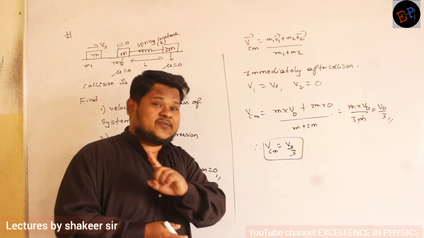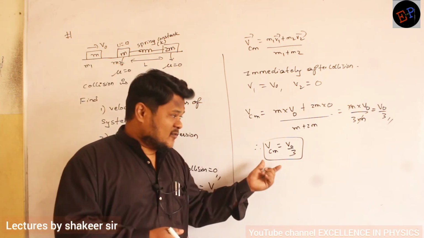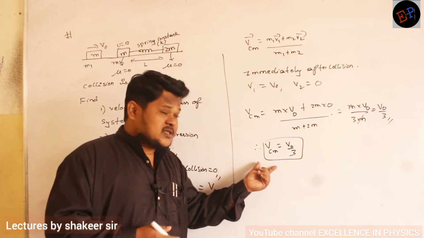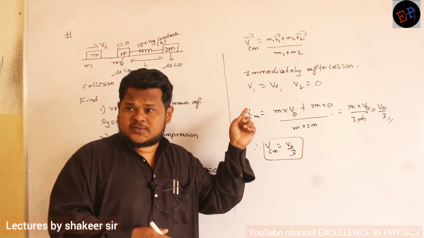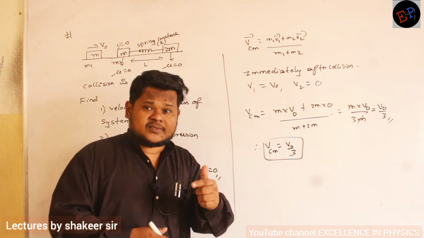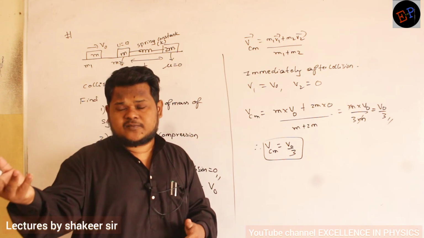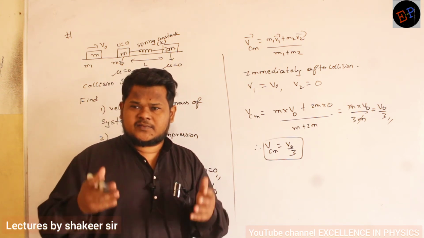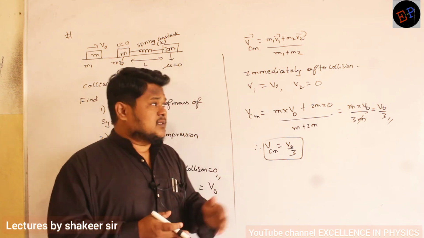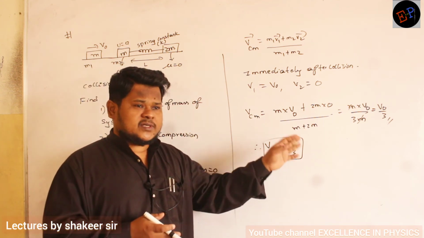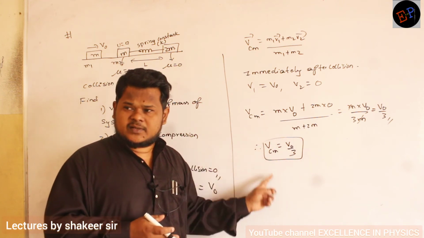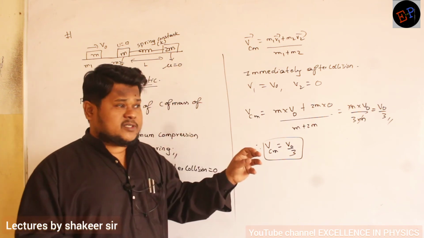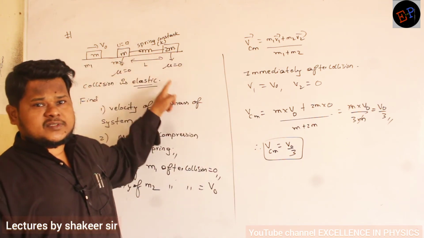The center of mass velocity will never change. Why? The center of mass velocity will change only when external forces are acting. If velocity should increase, there should be some external force. If velocity should decrease, there should also be some external force, according to Newton's first law. If you don't apply force on any body, will the velocity of that body change? No. Then even after 2, 3, 4, 5, 10 seconds, the velocity remains v0 divided by 3, because after collision there are no external forces acting on the system.